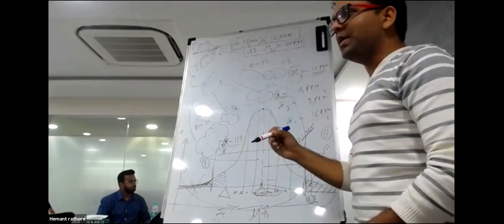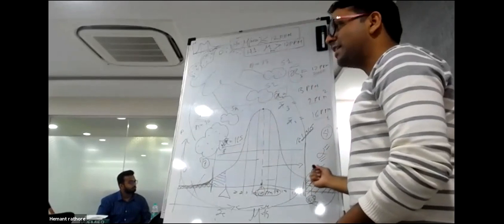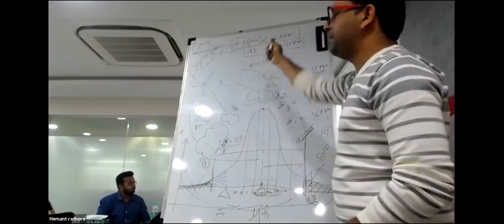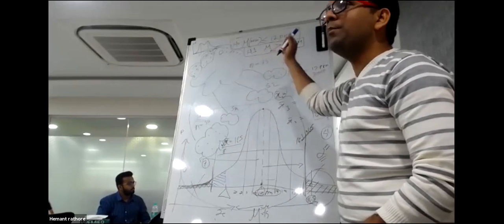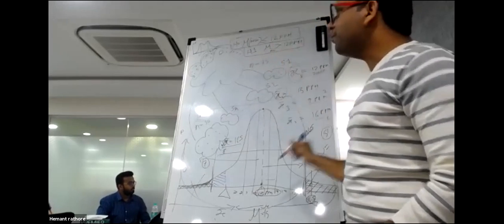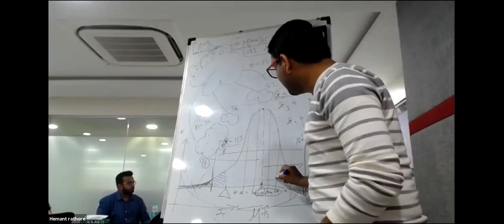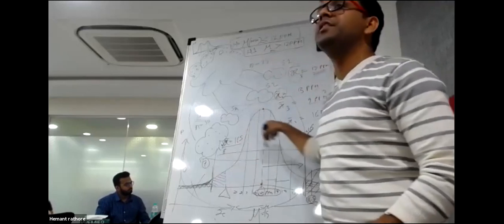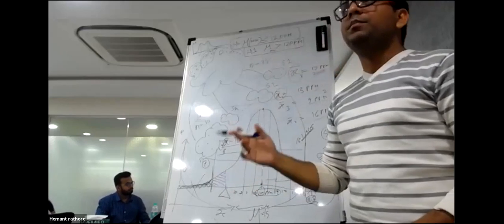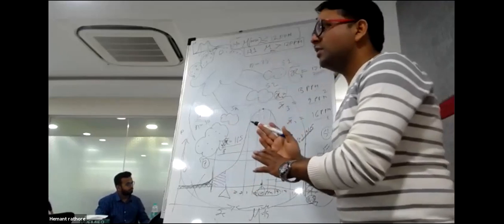If my sample is coming in this extreme 5%, then the null hypothesis is wrong. Okay, there is some problem with the null hypothesis. If my sample is coming anywhere inside this 95% interval, that means my null hypothesis is still valid.